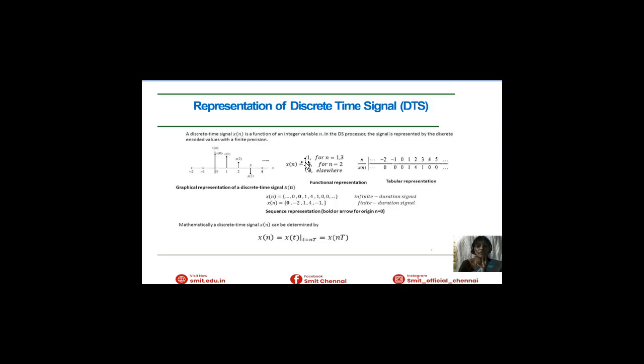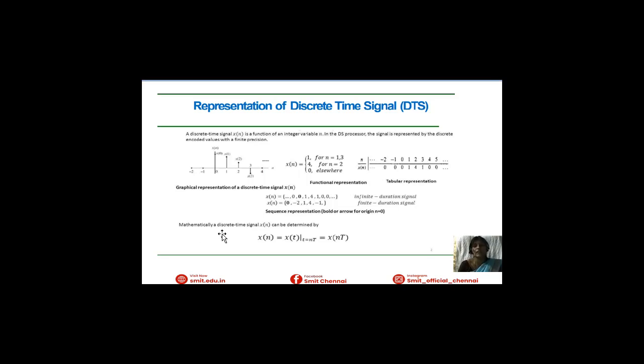Here x of n will be 1 for n equal to 1 and 3, 4 for n equal to 2, 0 otherwise. We can represent this signal in tabular representation also. This is the functional representation and this is the tabular representation. We will divide like this and give values. Here x of n values will be under and n values will be in upper. This is the sequence representation of the signal. We will indicate it by arrow mark.